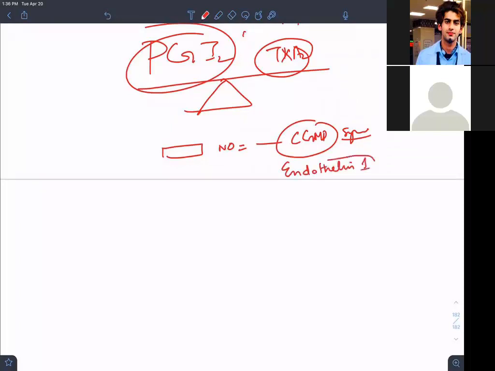Endothelin 1 is produced by the capillaries to cause contraction. So if you want more contraction, produce more endothelin. If you want to produce a relaxing factor, produce more nitric oxide. So this is the concept. I will continue this discussion because it's important at the histological level that you understand this network.